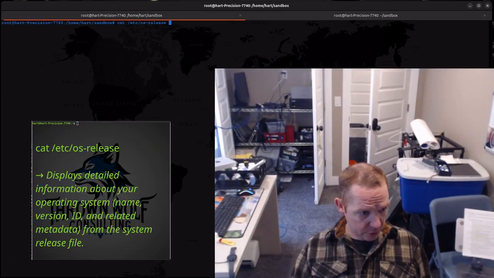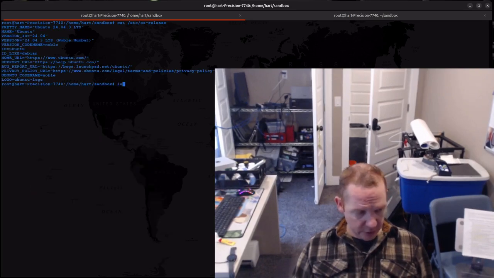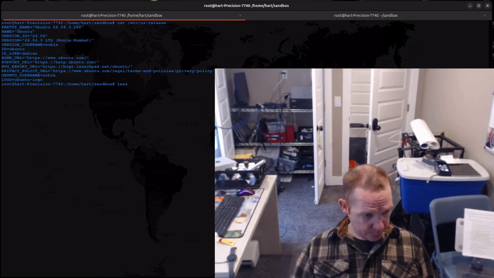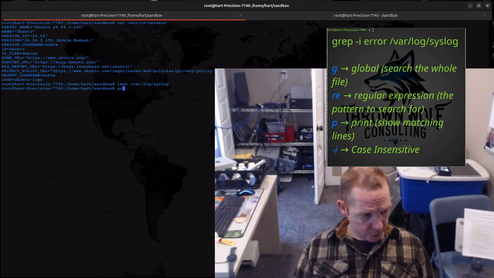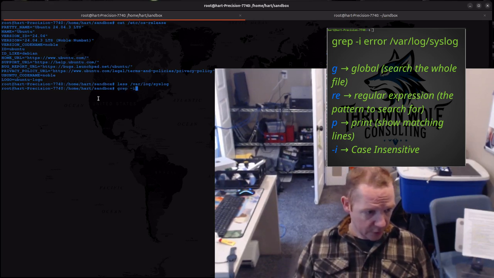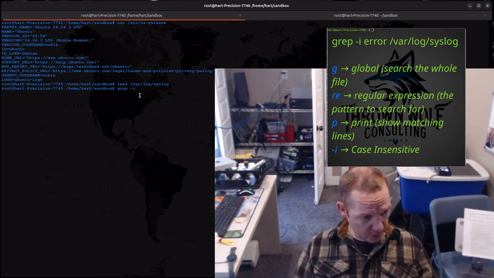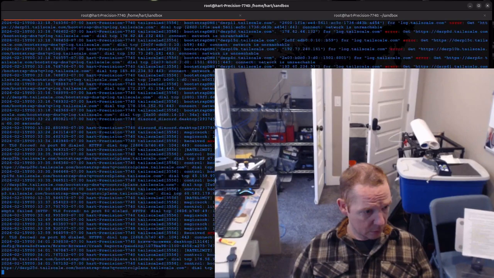cat os-release. We can use less, which is a paging program that lets you look up and down. So let's look at syslog. Let's grep for something. Now grep, the G is global, RE is regular expressions, and P is print out. The -i gives you case insensitive.